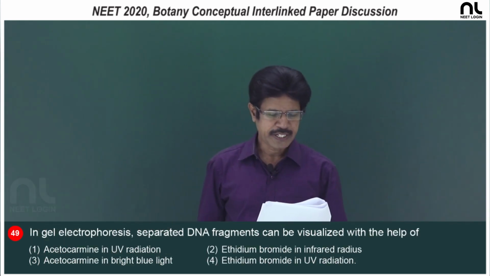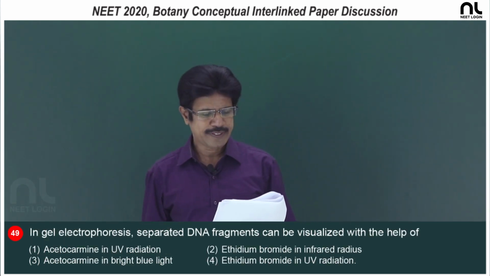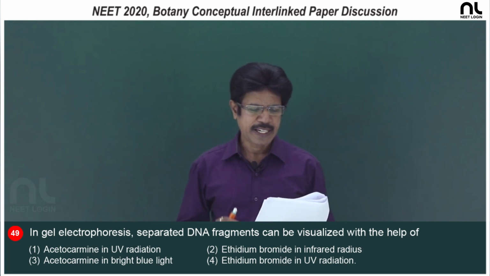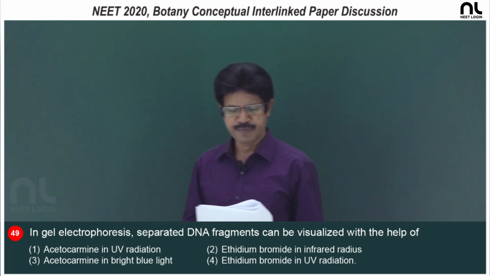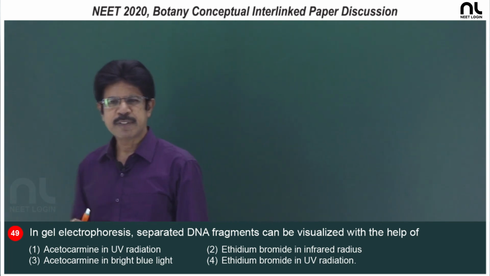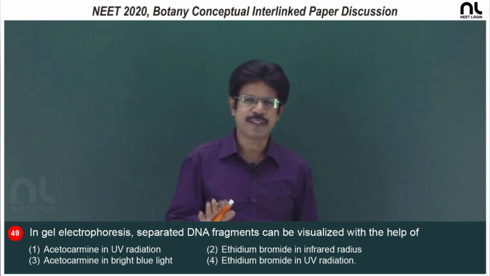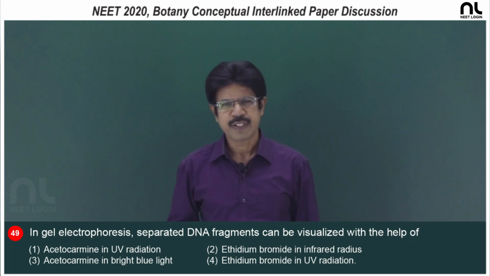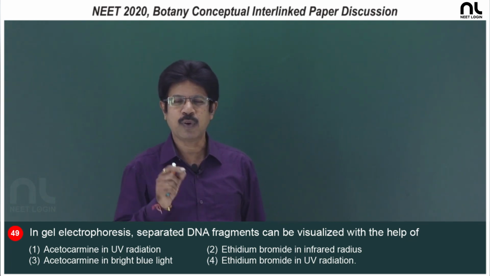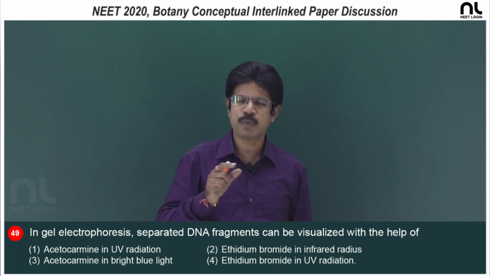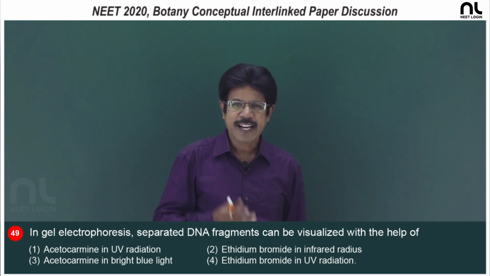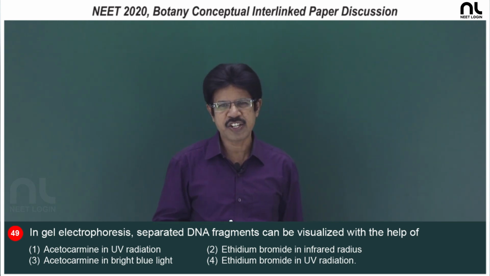Question number 49: in gel electrophoresis, the separated DNA can be visualized with the help of what? The DNA fragments present in the agarose gel are not visible in visible light. They should be stained with a fluorescent dye, ethidium bromide, and exposed to ultraviolet radiation.